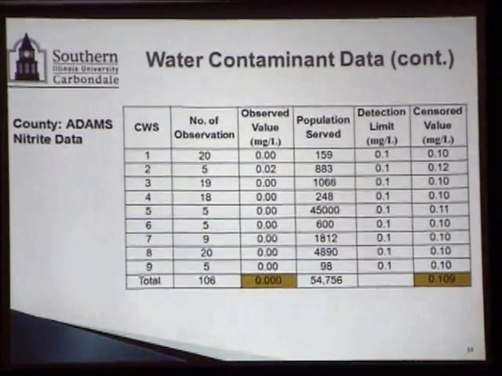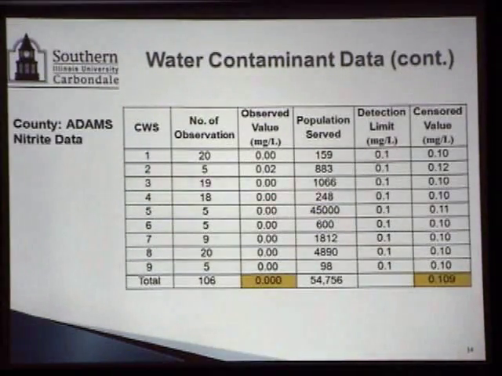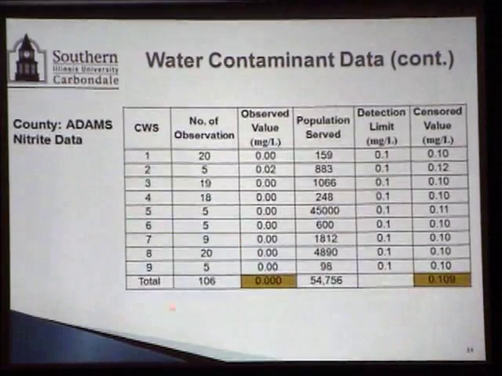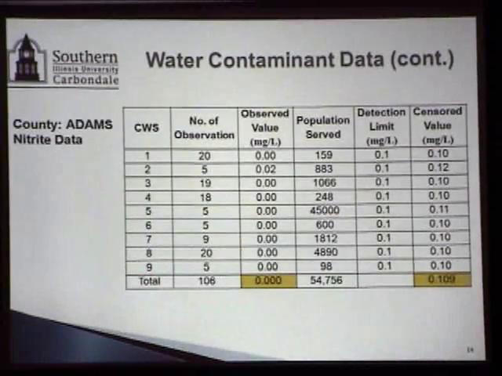You won't believe we had close to 8,000 nitrite data points, and 94% or 93% of these data were actually 0. So if we just went with the observed value, we would have a 0 here. Again, we didn't want to make that adjustment.